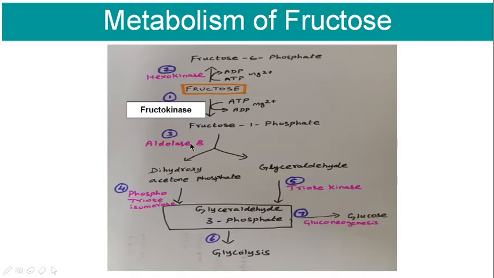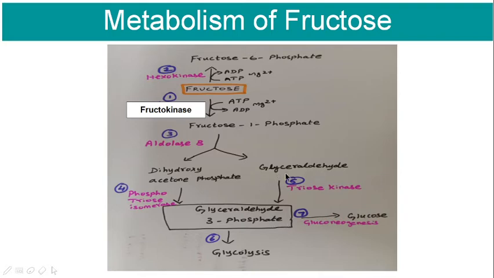Then step 3 is the cleavage step. First, fructose is converted into fructose 1 phosphate in the presence of the enzyme fructokinase. This fructose 1 phosphate is cleaved into dihydroxyacetone phosphate and glyceraldehyde with the help of the enzyme aldolase B. Then this dihydroxyacetone phosphate, with the help of the enzyme phosphotriose isomerase, is converted into glyceraldehyde 3 phosphate.